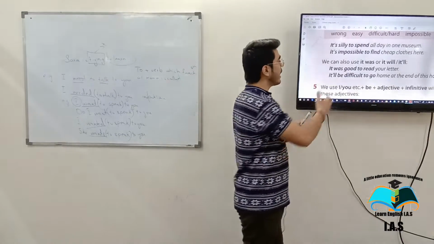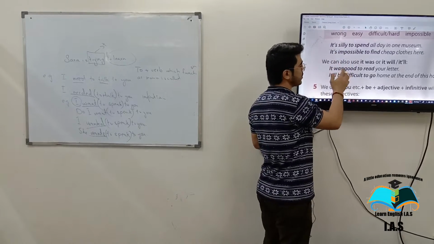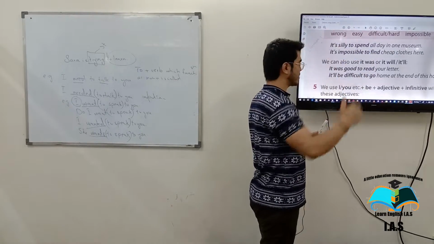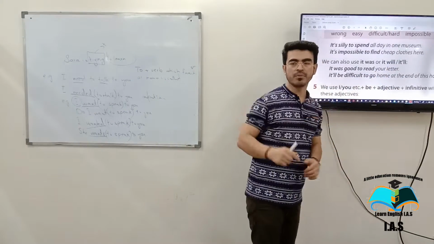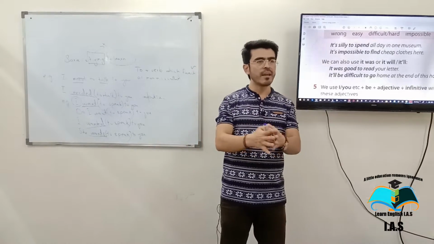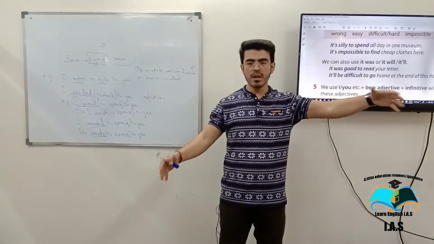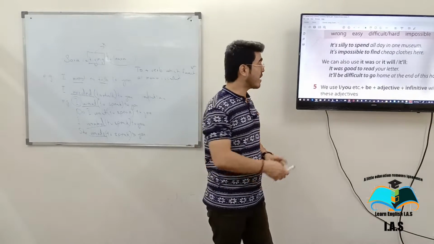Understand? In these examples with it is, we are talking about the present, but if you use it was, we are talking about the past. Excellent. If you use it will, we are talking about the future. It means that you can use to plus verb, the infinitive, in the past and in the future. Also, you can use it in the present. Excellent.